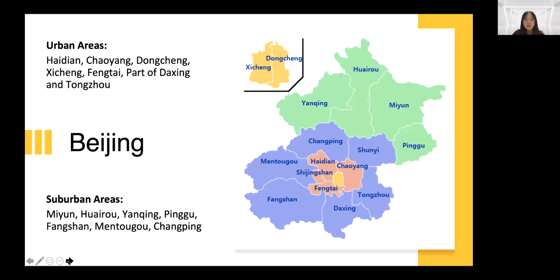We separate these districts into 2 groups, urban areas and suburban areas. Hope this map can give you a general idea of what Beijing looks like and how these districts are located. The orange and yellow parts are what we define as urban areas, which also include parts of the Daxing and Tongzhou districts. The others are all defined as suburban areas.